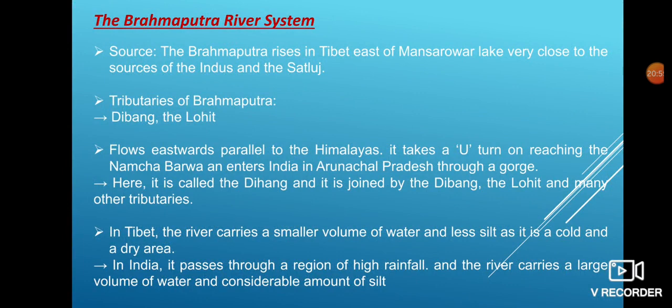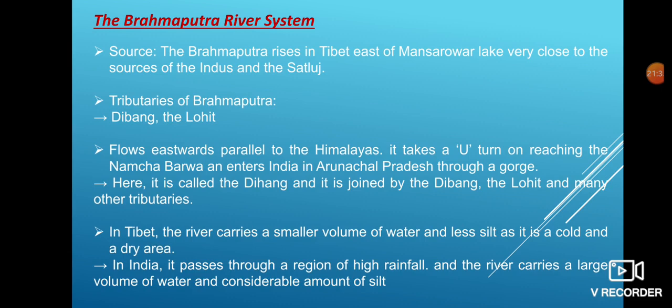The Brahmaputra rises in Tibet, east of Mansarovar lake, which is very close to the source of the Indus and the Satluj. So the rising point of the rivers Indus, Satluj and Brahmaputra has a radial drainage pattern, because that is the raised part, and the three rivers move in three different directions.